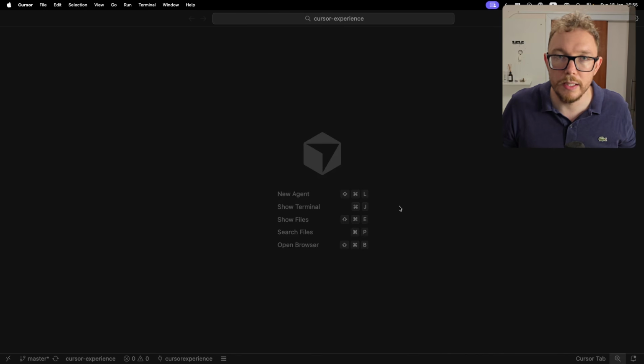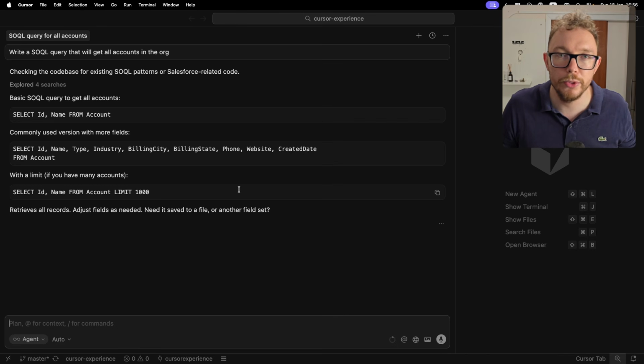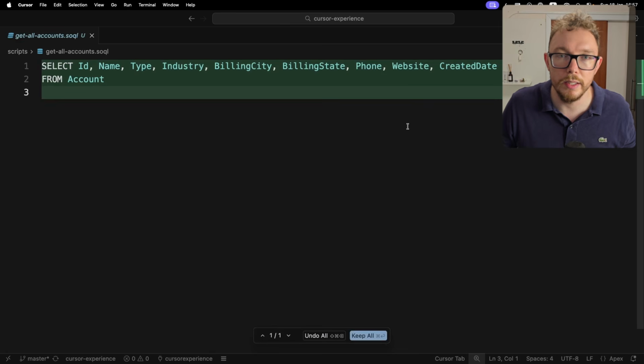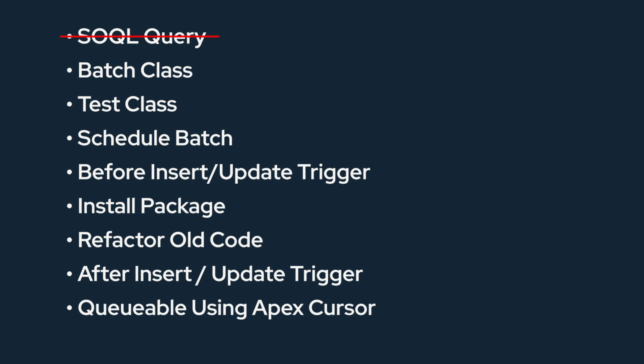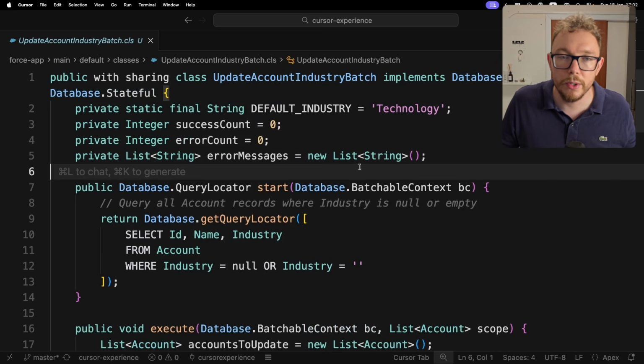I can open the Cursor agent with Command I, and let me go and get a simple SOQL query. Here we have that in a script, and we can execute and see some data. Next on my list, I want to go and write a batch class. So here we have the created class where we go and implement some batchable stuff.